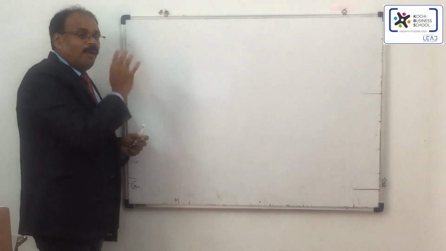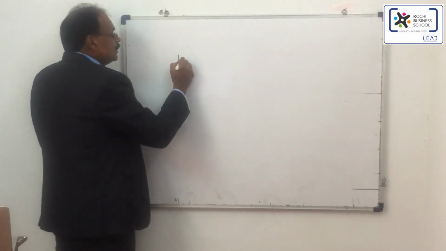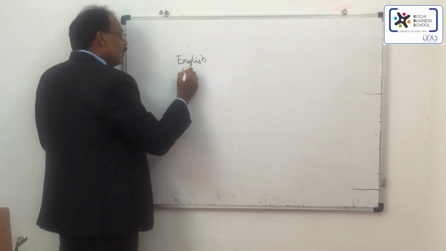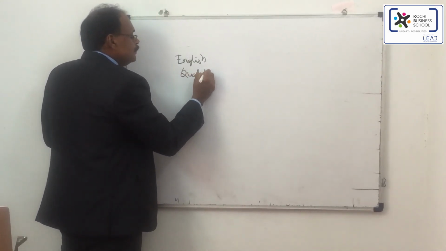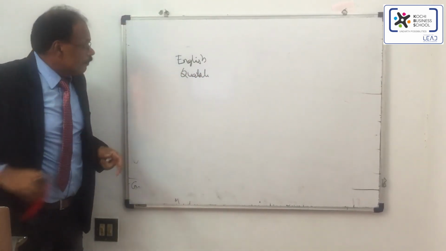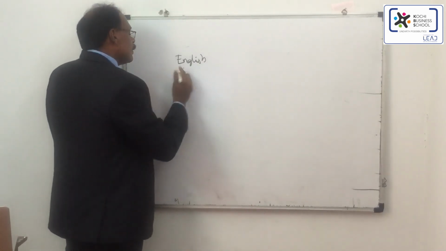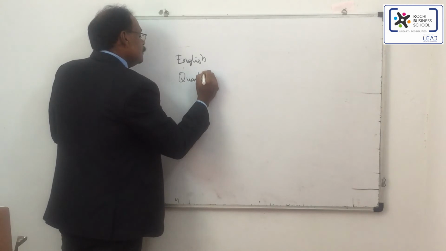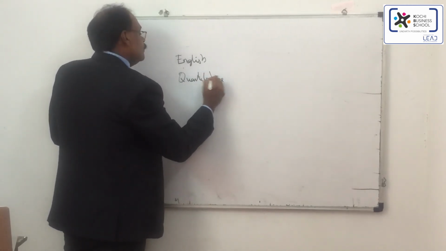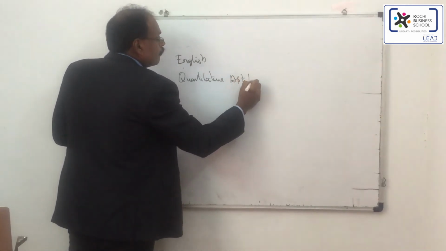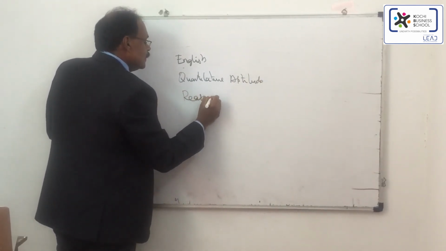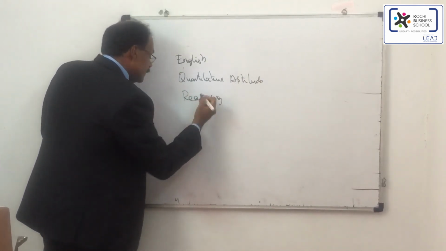You practice all these sections: English, quantitative aptitude, reasoning and GK.